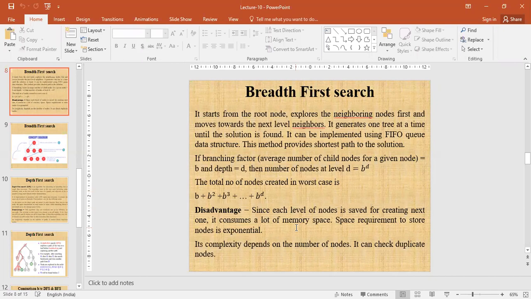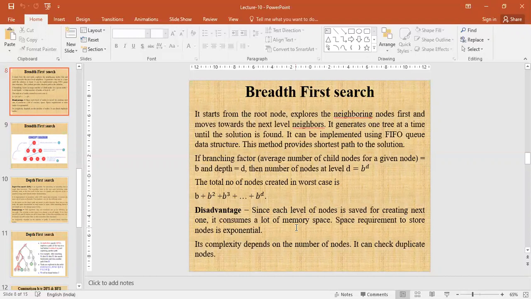It starts from the root node, explores the neighboring nodes first, and moves towards the next level neighbors. It generates one tree at a time until the solution is found. It can be implemented using FIFO-Q data structure. This method provides shortest path to the solution.